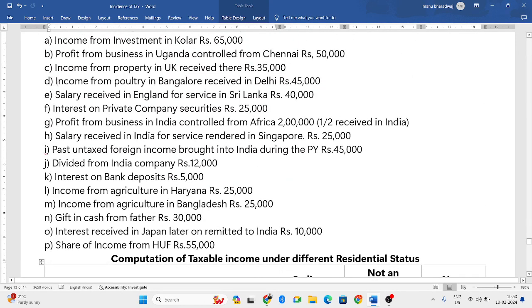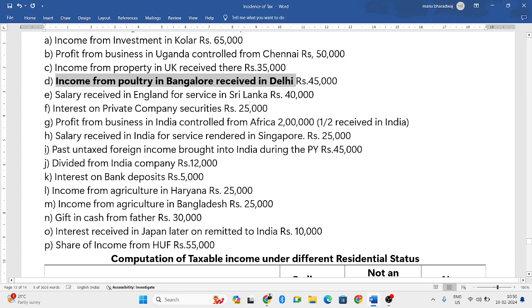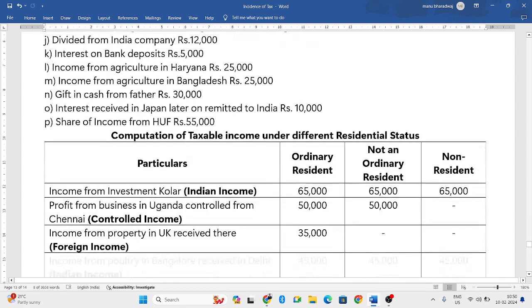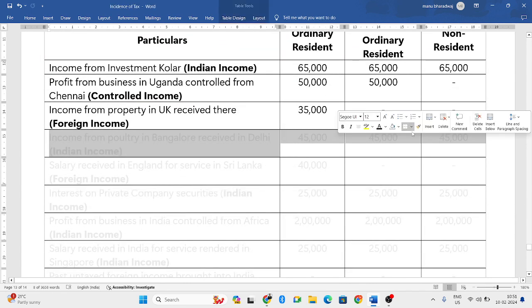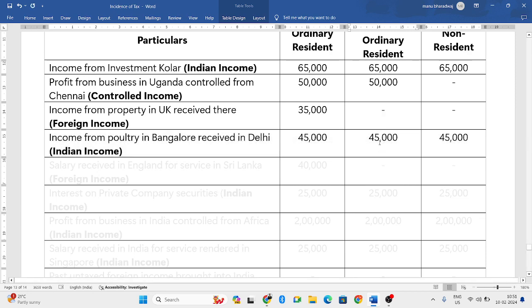Next. Income from poultry in Bangalore. As I've discussed in the first chapter videos, poultry is not an agricultural income. So it is taxable only. Don't get confused. So you are receiving an income from poultry. So the arising aspect is in India and receiving aspect is also in India, in Delhi, which is in India. So when both the aspects are in India, we consider it as Indian income. And in Indian income, all the three people will be taxed.